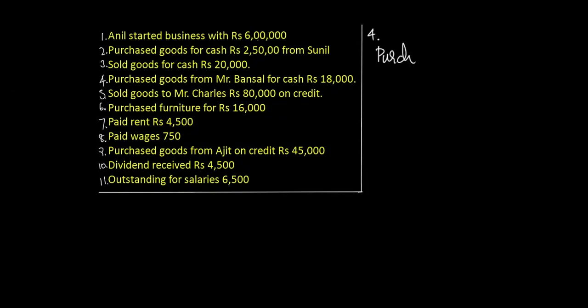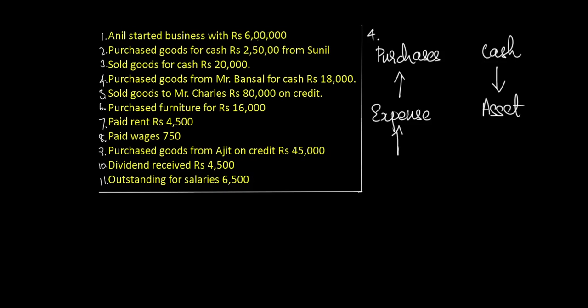The next adjustment is purchase of goods from Bansal for cash of rupees 18,000. The elements involved here are purchases and cash. Purchases has now increased by rupees 18,000. Purchase, as we know, is an expenditure. Cash, as we know, is an asset. And cash has decreased by rupees 18,000.